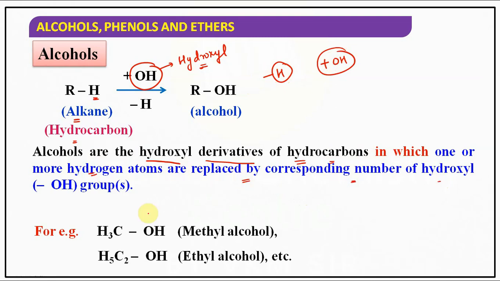Common alcohols: one carbon alcohol is methyl alcohol, CH3OH. Two carbon alcohol is ethyl alcohol, also called ethanol. Methyl and ethyl alcohol are the more prominent and common alcohols. Understood the point?